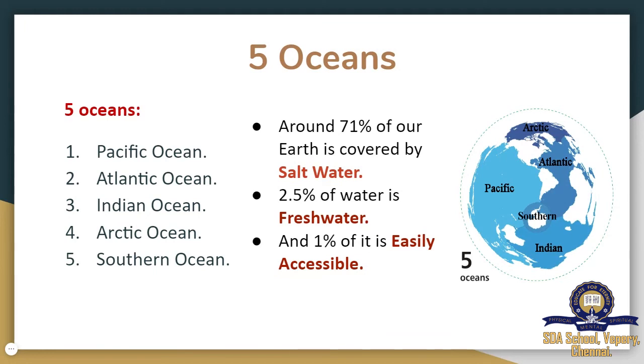Of that water, only 2.5 percent is fresh water, and the rest is salt water. Only 1 percent of it is easily accessible, available for us to use. The other waters cannot be used.